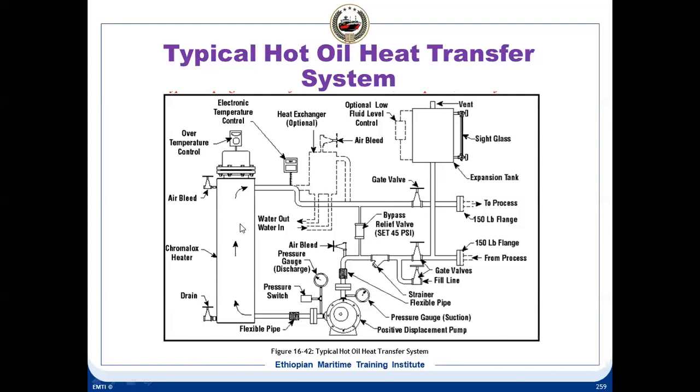Now your heater here, most likely they're looking at an electric heater, but the same type of heater could also be an oil fired heater. So from the heater it goes to your electronic temperature control, so that the heating is controlled accordingly. Then from here it goes out through a gate valve. Here he is mentioning 150 pound flange.